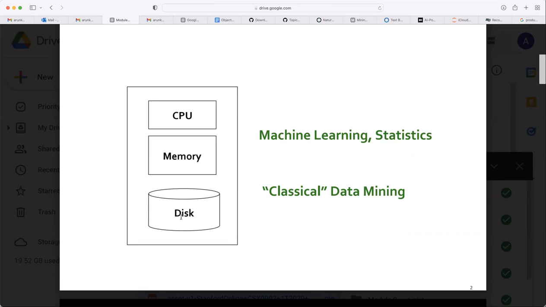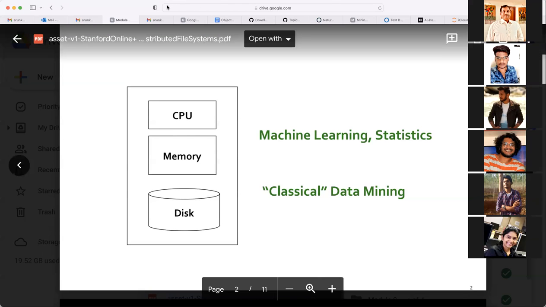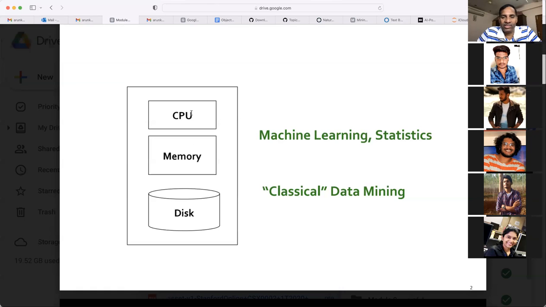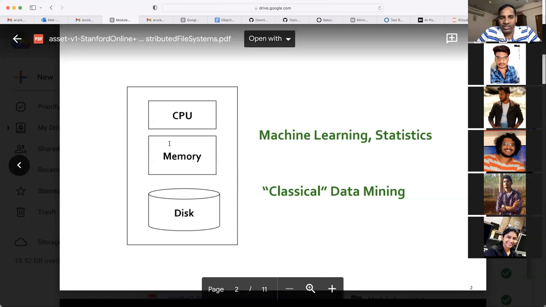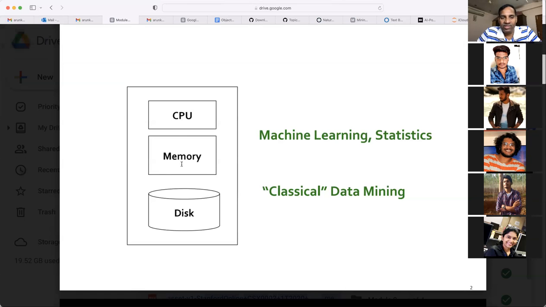So usually most of the algorithms, what people did till now, let's say whatever we did, was with a single node. So only one computer we are using. We are storing data in that. We are also solving our problem by using the same processor. This is how classical data mining looks. You will have a CPU, you will have a memory, you will have a hard disk. With that, we try to solve or implement the algorithms which we want.